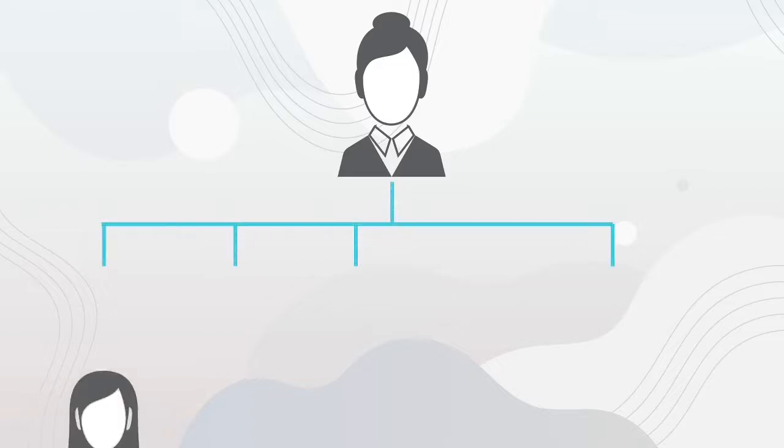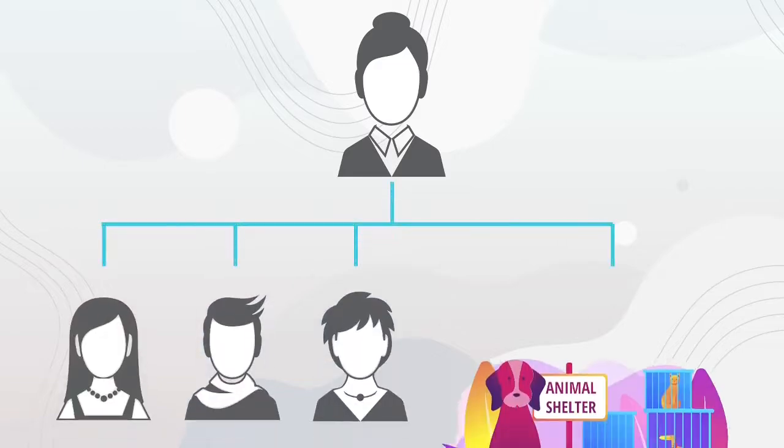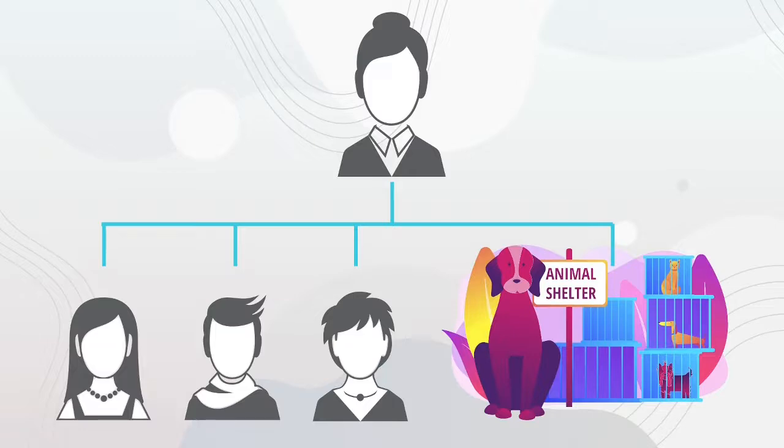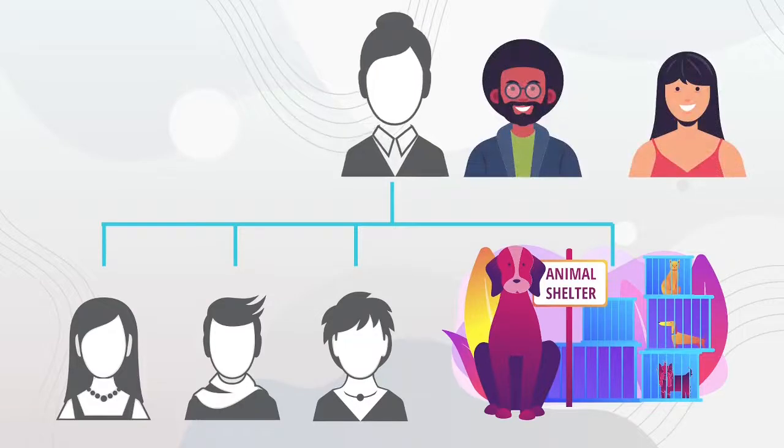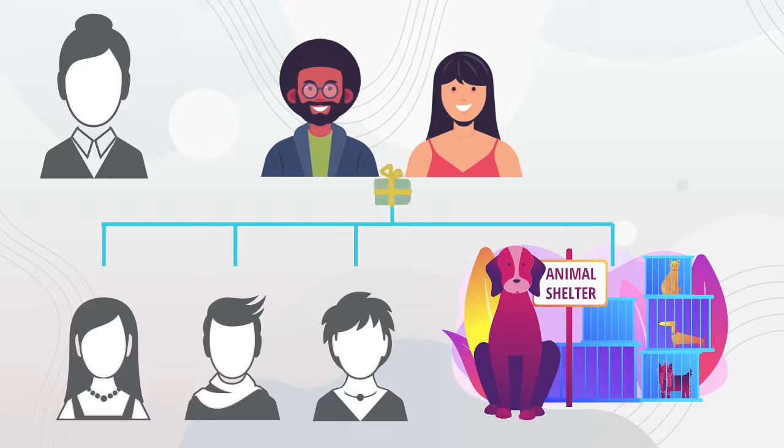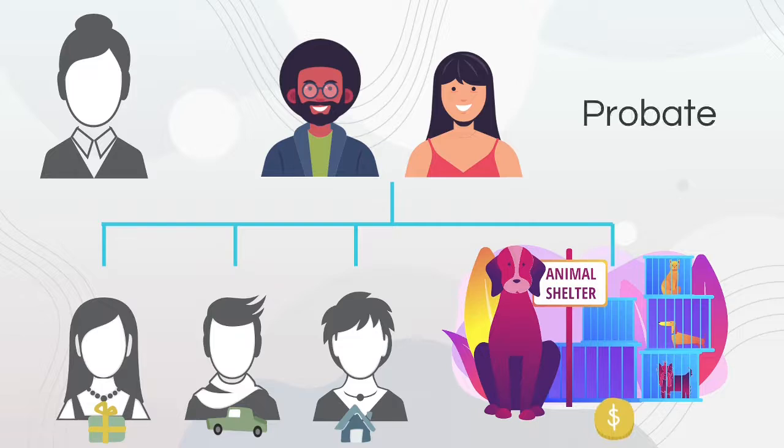You can add family, friends, and even charities as your beneficiaries. Your trustees will be the people responsible for distributing your assets after your death, according to your distribution plan. Assets that are put into your trust do not need to go through probate to be distributed to your loved ones, which saves them time, money, and frustration.